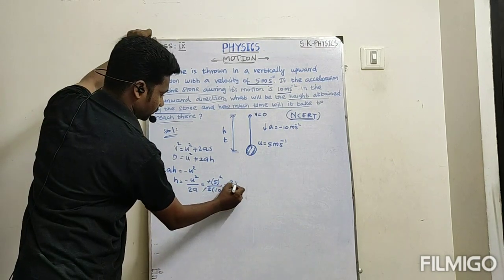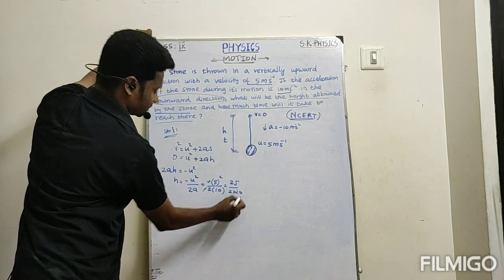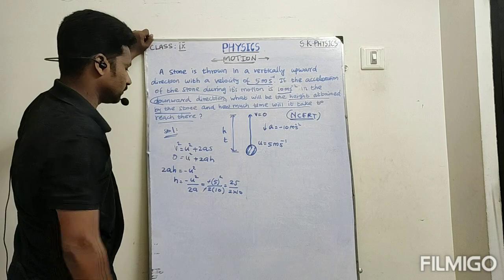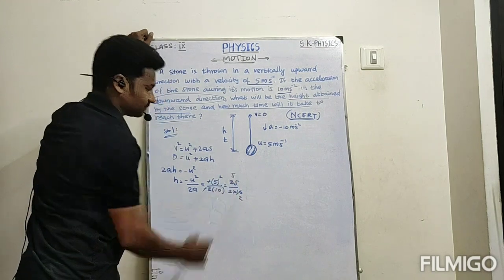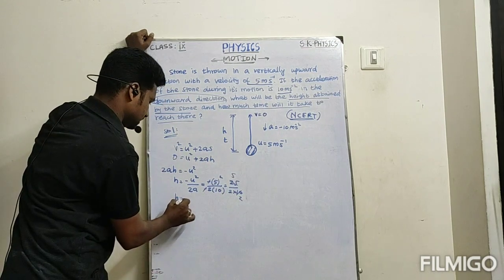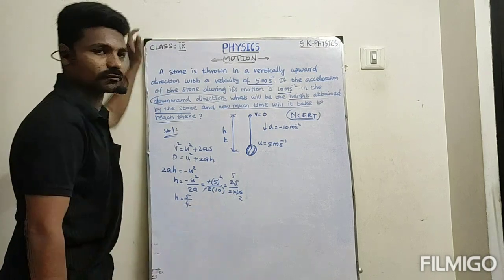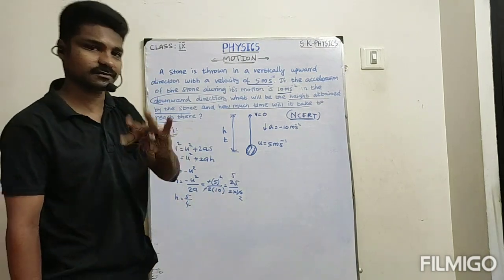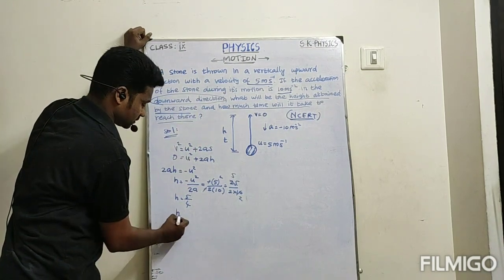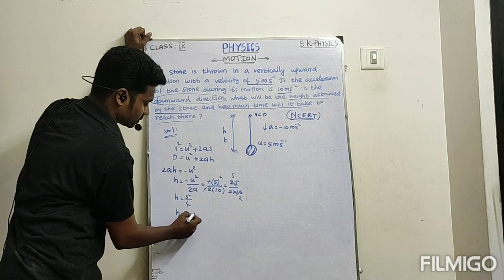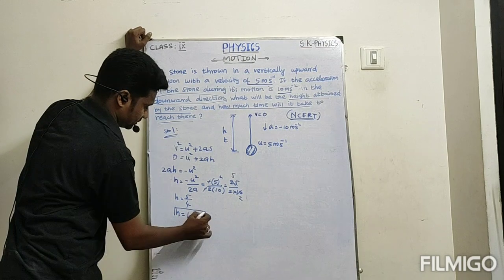So 5 into 5, 25, divided by 2 into 10, which is 5 by 4, that is 1.25. So the height attained by the stone is 1.25 meter.